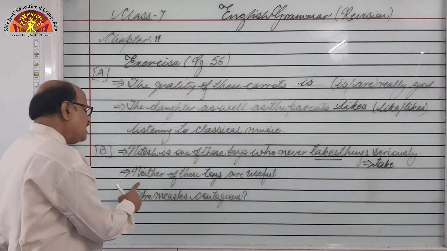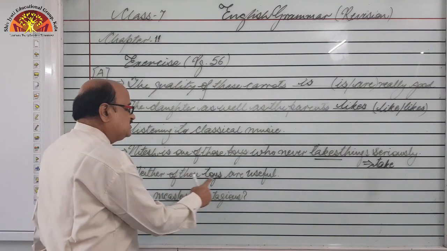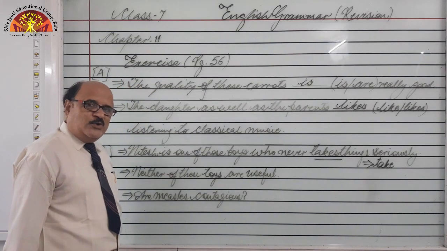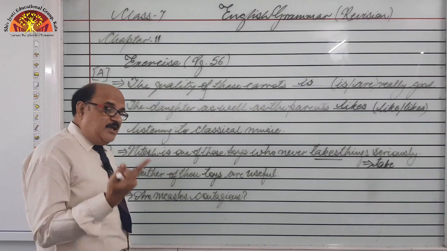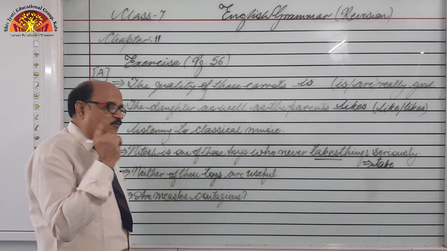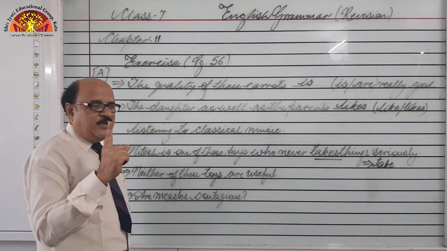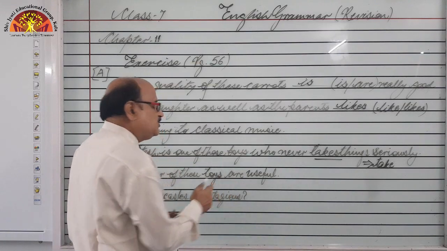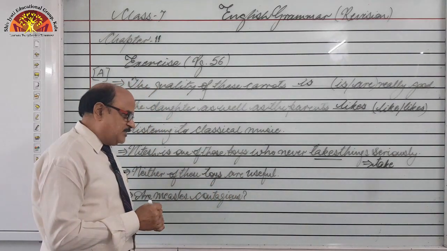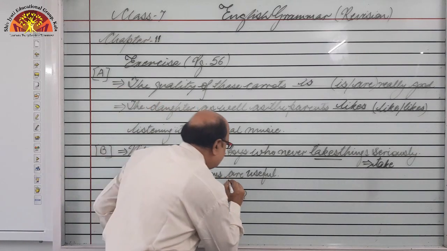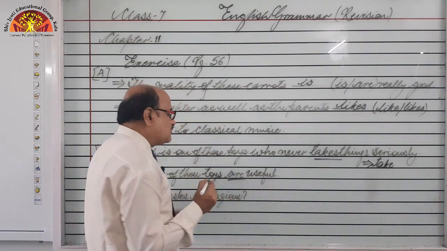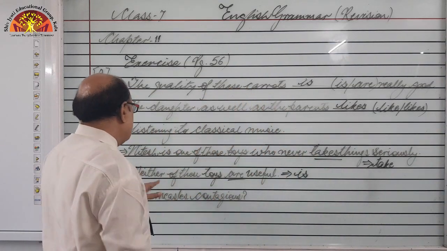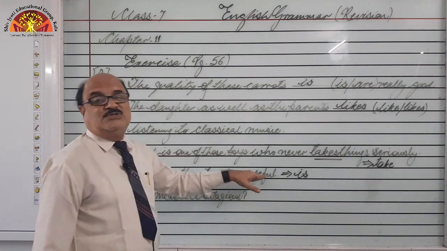Next is: neither of these toys are useful. What error is there? Find out. What I told you: if neither of or either of has been given to you, the verb is always singular, because we are talking about one of the subjects. But here are has been given, and the answer says that the verb should be singular. So, it is the error. Are is plural and its correction will be is. So, the answer should be: neither of these toys is useful.